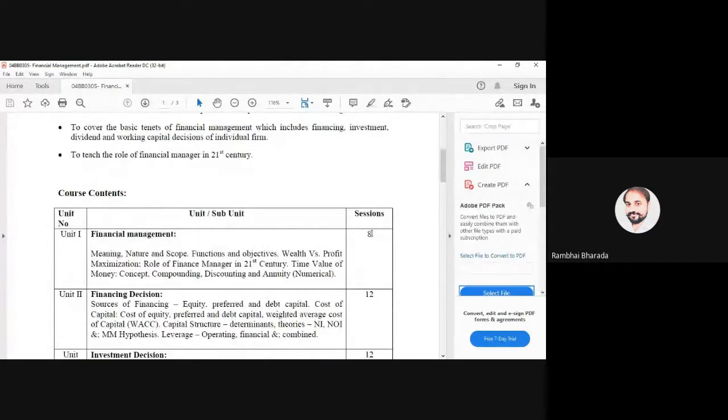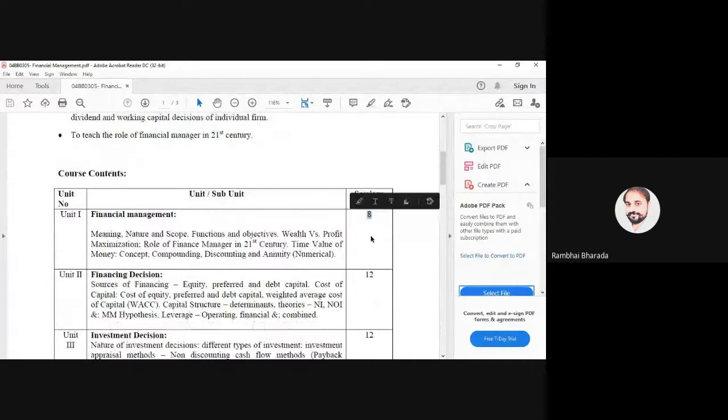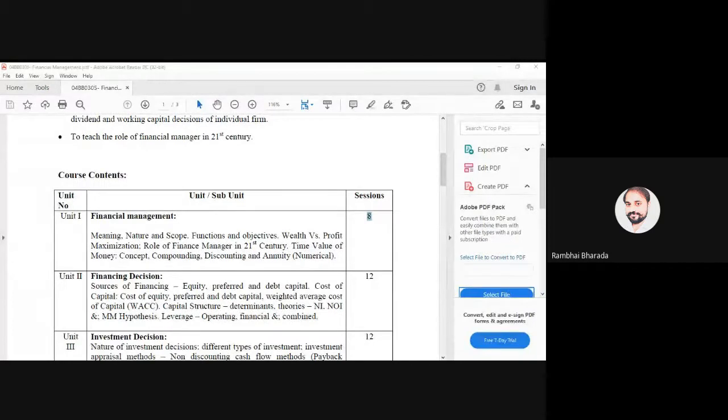Here 8 sessions means approximately 15 to 16 marks for this entire unit. I am discussing weightage for the final examination. Are you getting my point? Here 8 sessions means we have a coverage of 16 marks in the final examination.